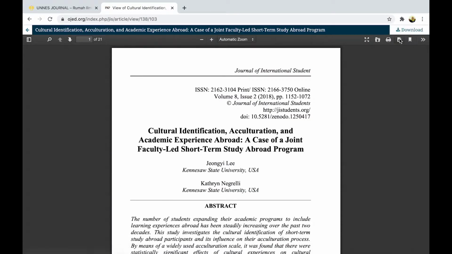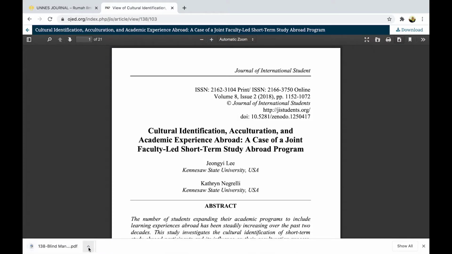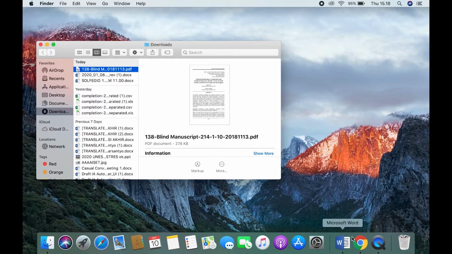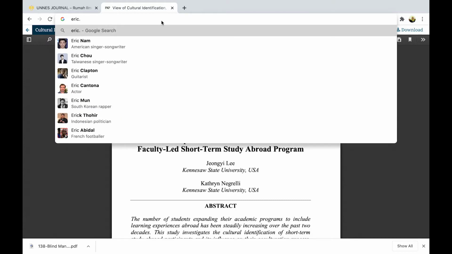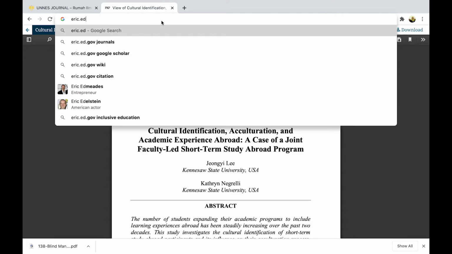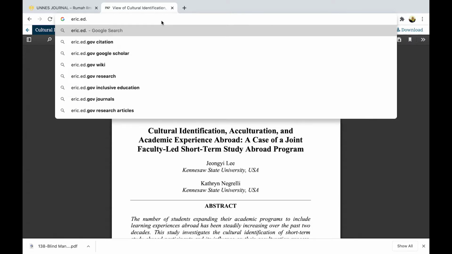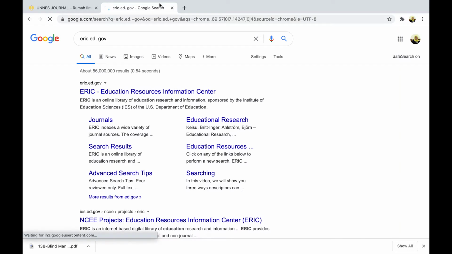So this is the journal article from the Journal of International Students. This is the title. The writer completed it with all the metadata of the journal, the data that you need to make the citations. It is very complete. You can just download it and save it on your own computer.